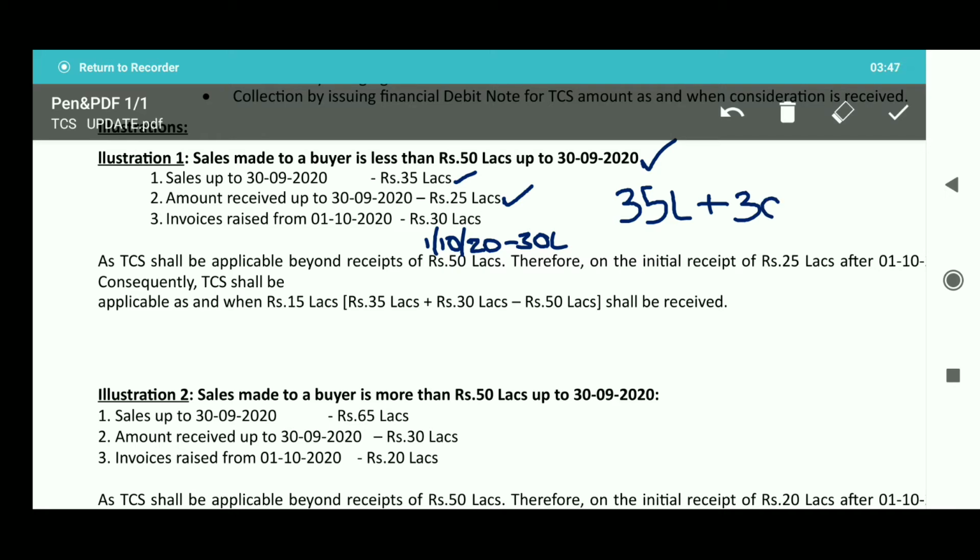So total sales is 65 lakhs, and till 50 lakhs TCS shall not be collected. So minus 50 lakhs. The amount on which TCS shall be collected is 35 plus 30 is 65 lakhs minus 50 lakhs, that is 15 lakhs. So TCS to be collected on 15 lakhs will be 15 lakhs into 0.075%.